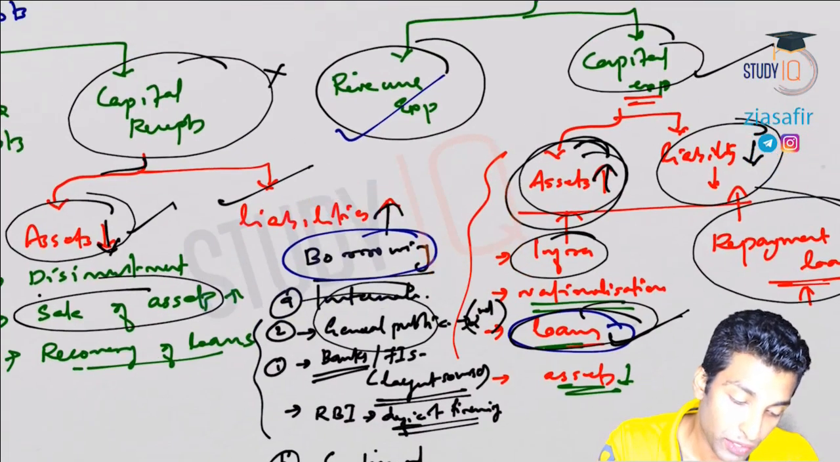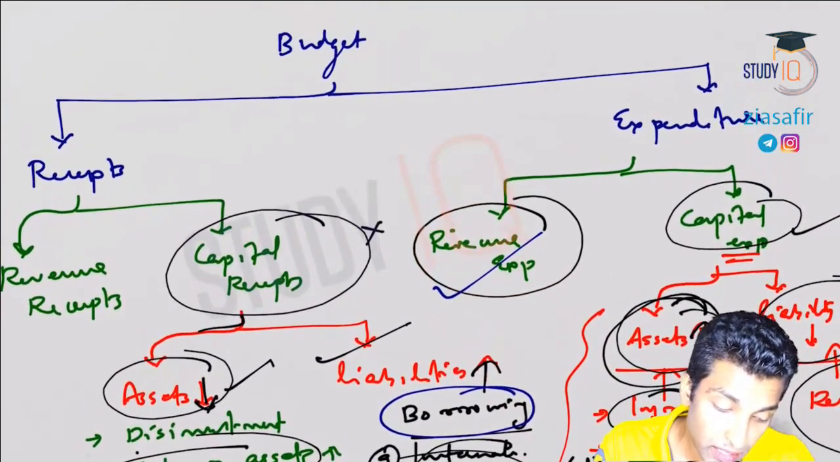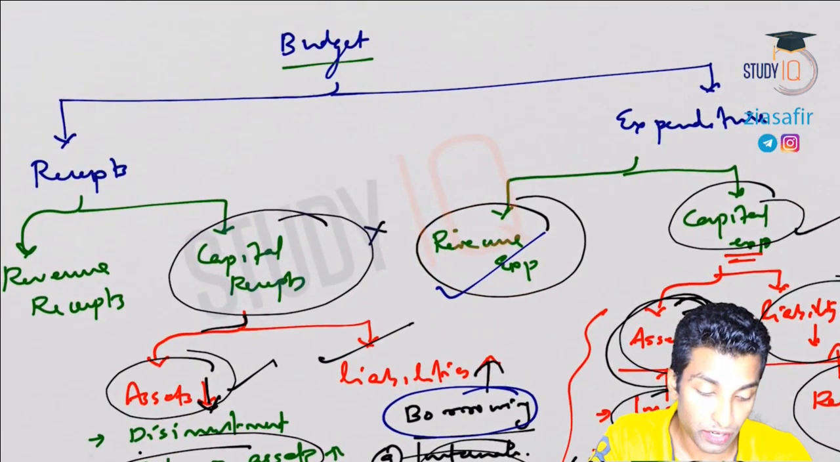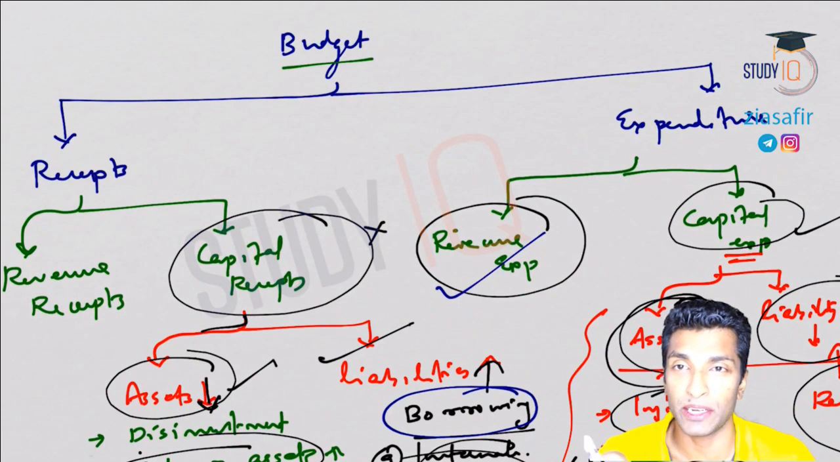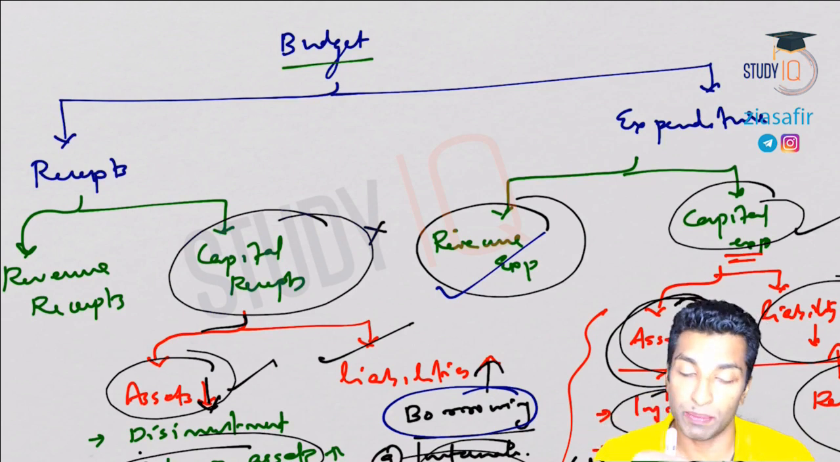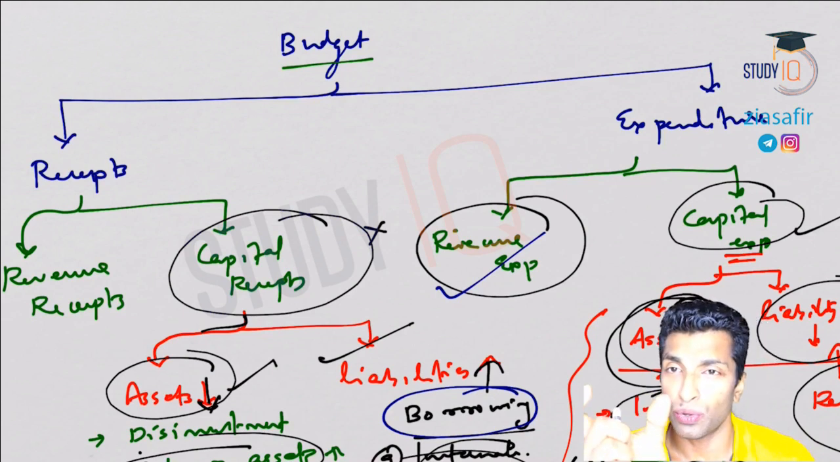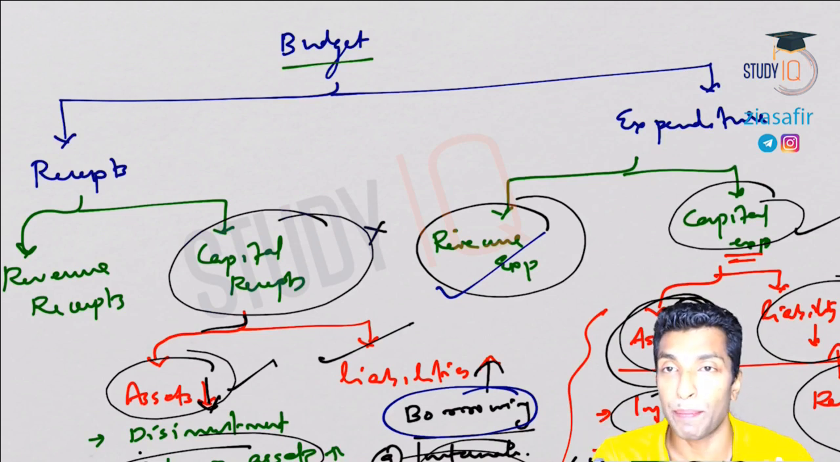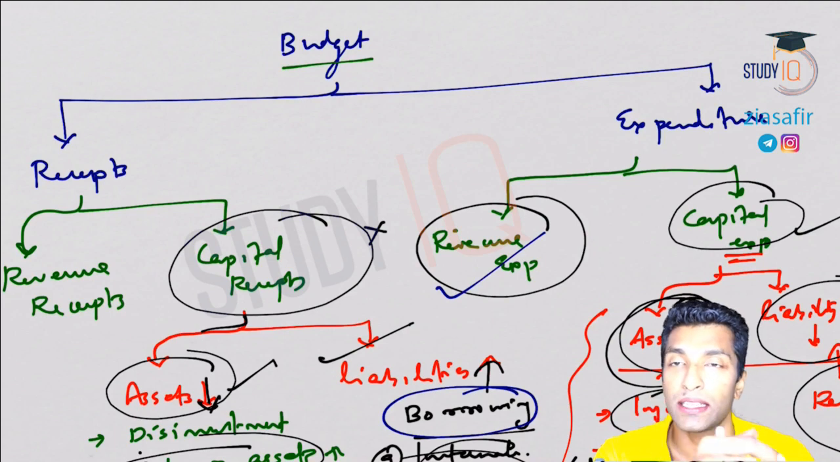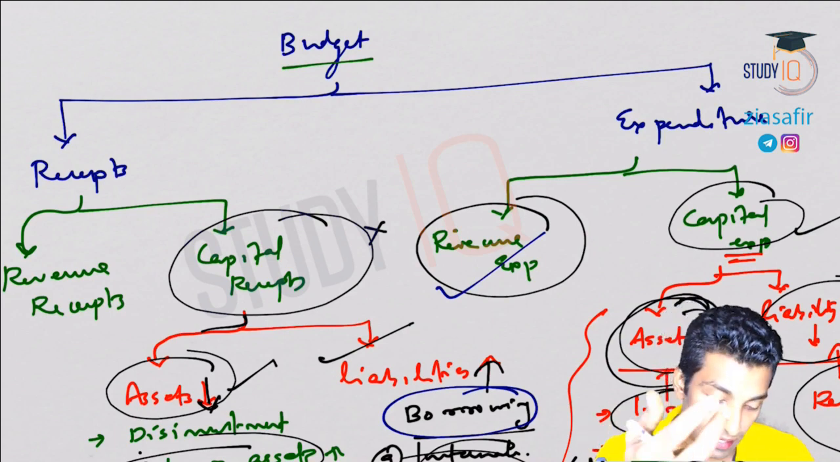Then we have seen the structure of budget. So mainly budget divided into two, receipts and expenditure. Receipts further divided into revenue receipts and capital receipts. Expenditure, revenue expenditure and capital expenditure. So if you see there is a change in asset or liability, that will be capital expenditure or capital receipts. So capital means there has to be something to do with assets and liability.